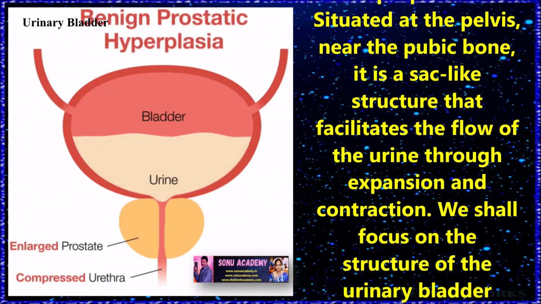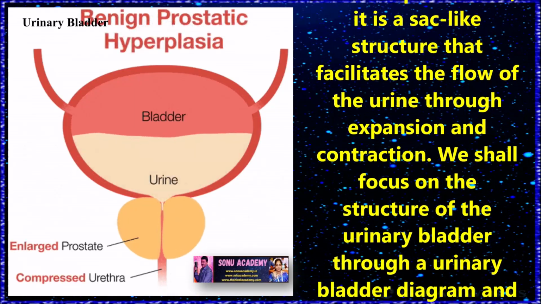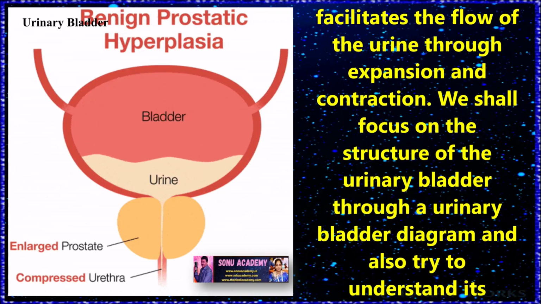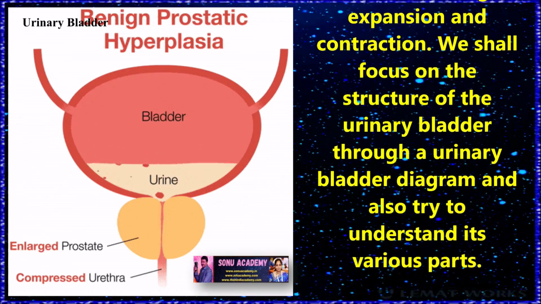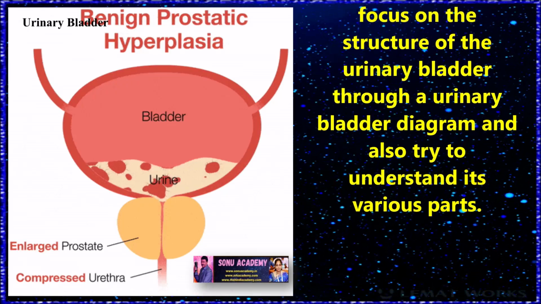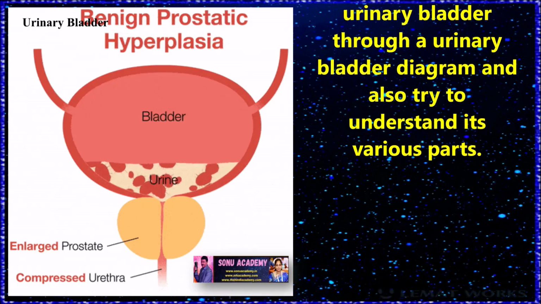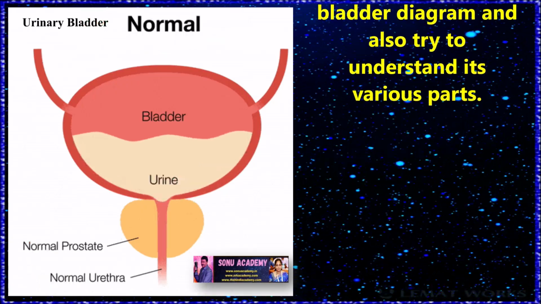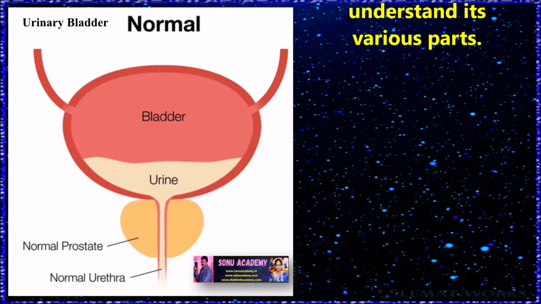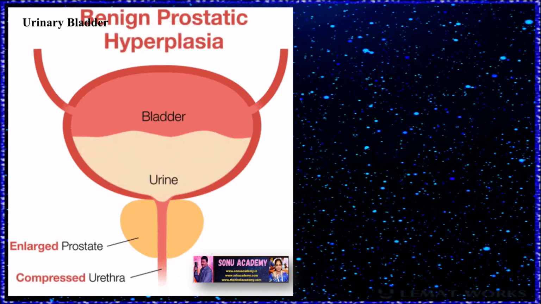It's situated in the pelvis near the pubic bone. It is a sac-like structure that facilitates the flow of urine through expansion and contraction. We shall focus on the structure of the urinary bladder through a urinary bladder diagram and also try to understand its various parts.